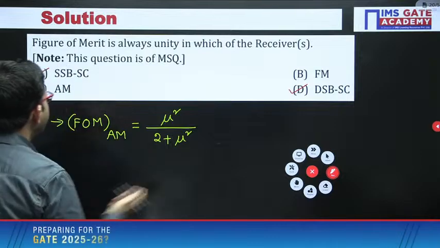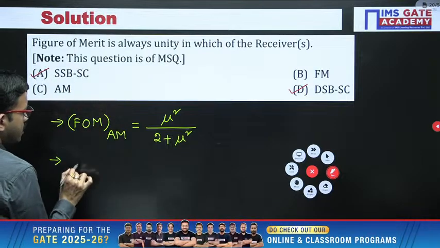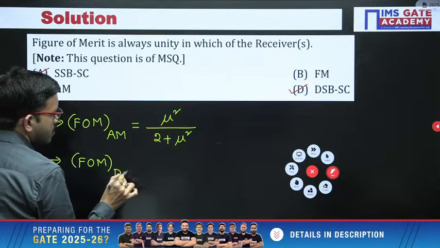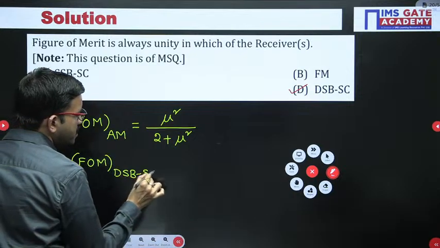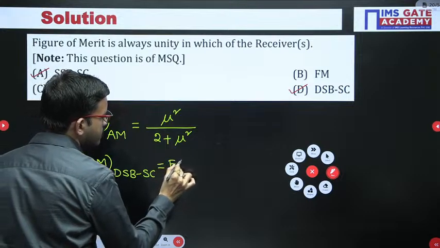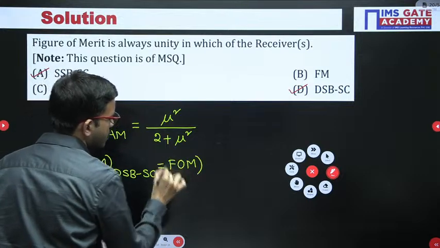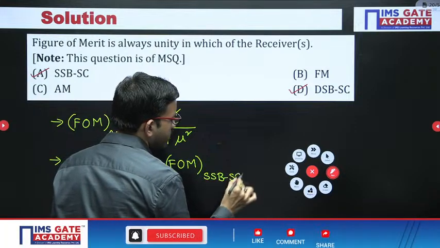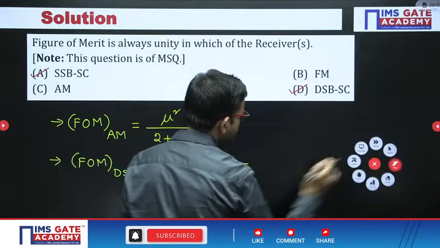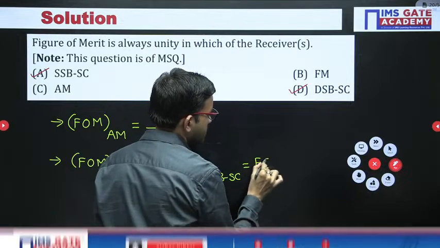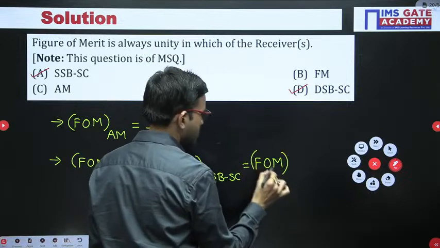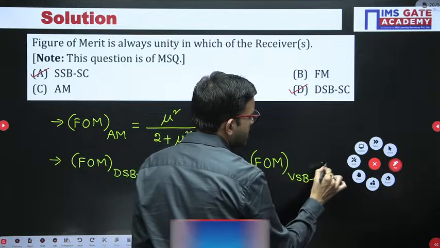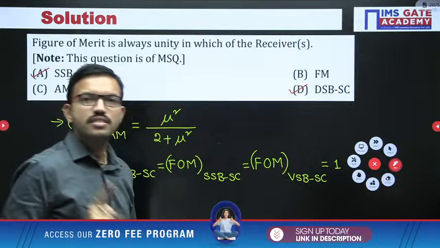Coming to DSBSC, SSBSC and VSBSC, in these three cases you will have figure of merit as 1.